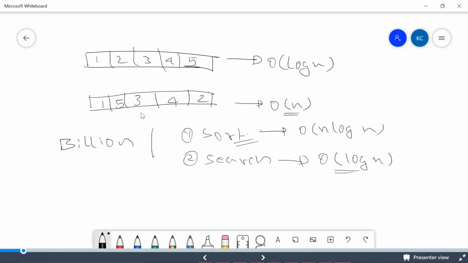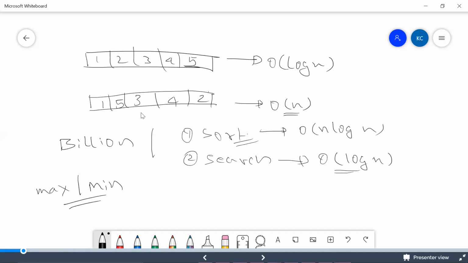Before I go into searching a billion data, how do we actually store that data? Say we store that data in an array, and your intention is only to get either the maximum number or the minimum number out of it.